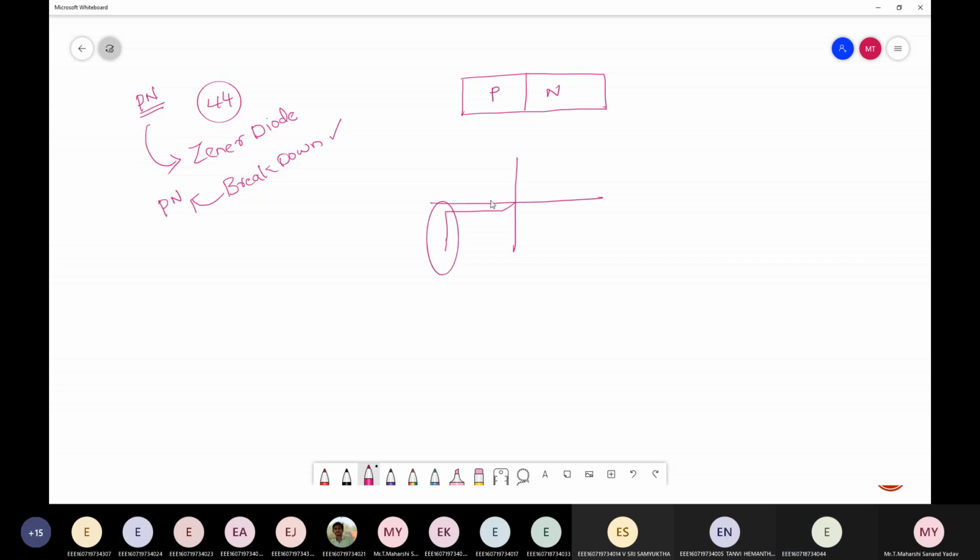So in order to operate within this region, which diode should I use? Zener diode. And what is the application of the Zener diode? It is used for voltage regulation. Others, please try to revise concepts once again. Unit number 1 is very important. Otherwise, you can't understand unit 2. All are dependent on unit number 1 only.